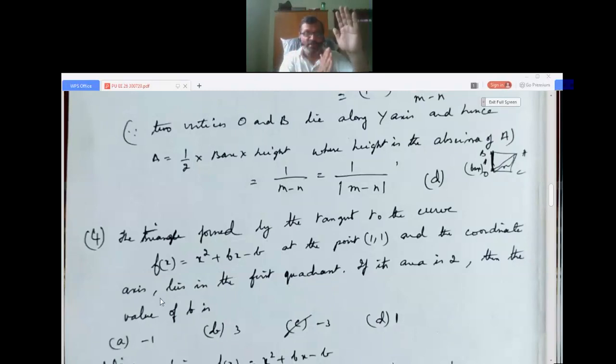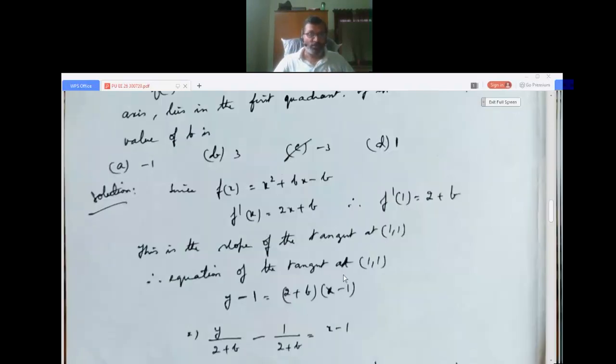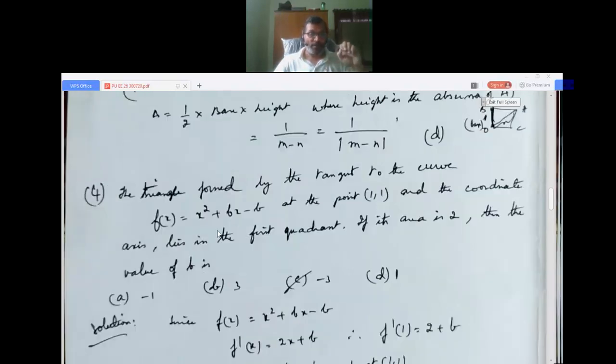So one curve is there. The triangle formed by the tangent to the curve at the point 1 comma 1 and the coordinate axes means the x-axis and y-axis. You can imagine like this: the curve is there like this and the tangent is there, then here the x-axis and y-axis lie in the first quadrant. If its area is 2, then the value of b is, okay, first we find the tangent. To find the tangent we need the slope.